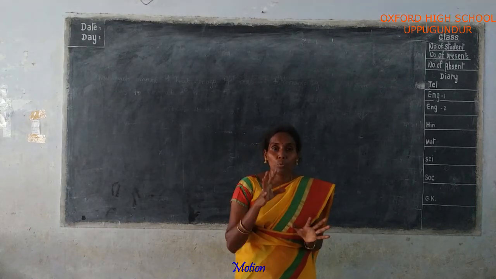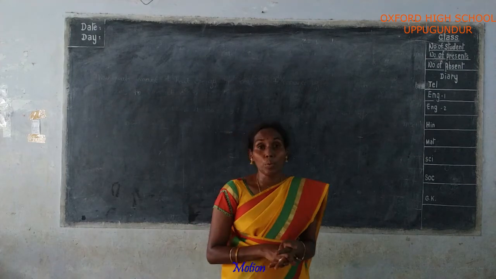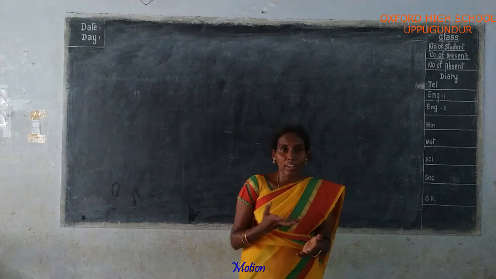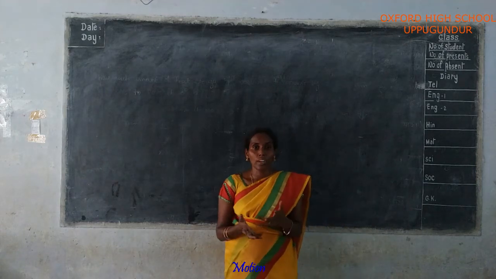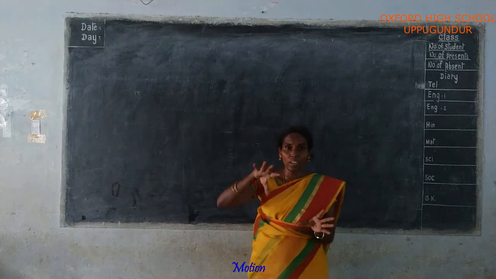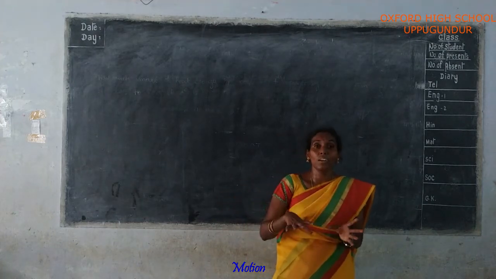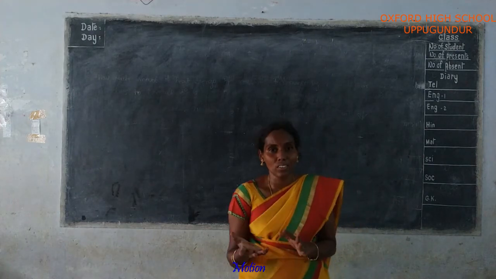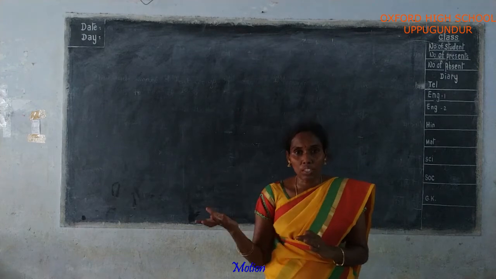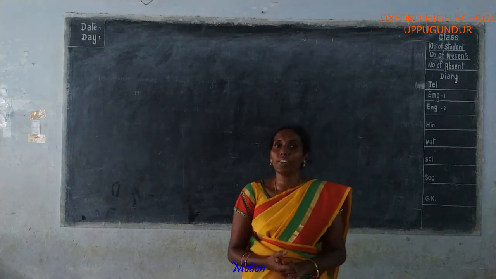Motion and rest both are relative terms. Examples of relative terms: left and right, up and down, right or wrong, long and short. These are all similar relative meanings. That is why motion and rest are both relative terms. Based on motion, rest can be defined, and based on rest, motion can be defined.